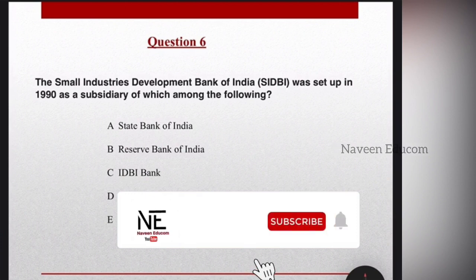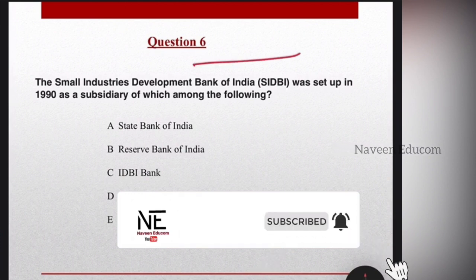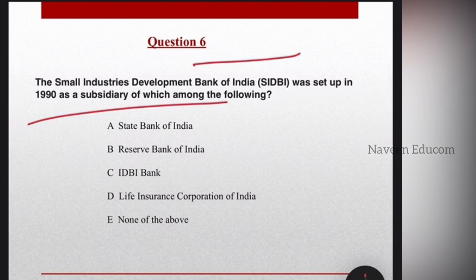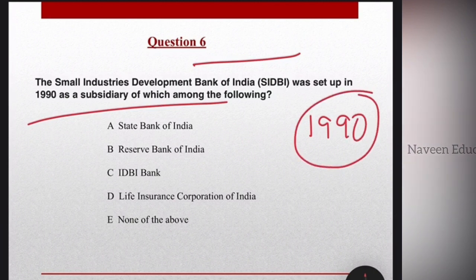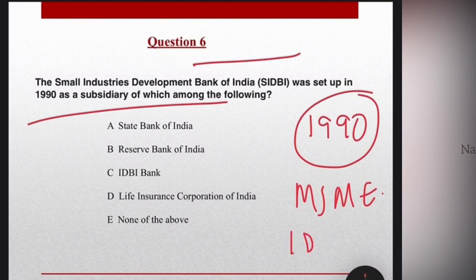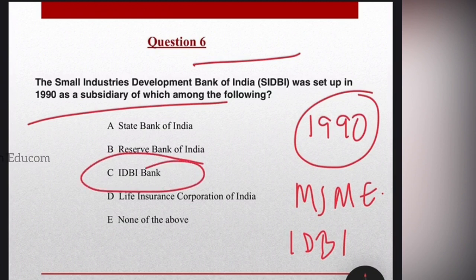Coming to the next question, the Small Industries Development Bank of India (SIDBI) was set up in 1990 as a subsidiary of which among the following? Very important question students, because this has been repeated in several questions, so please kindly note it. It was established in the year 1990 by an act of parliament in order to regulate the MSME credit extension in the country. It was created as a wholly owned subsidiary of the IDBI bank, which is our option C. But later it was recognized as an independent body.